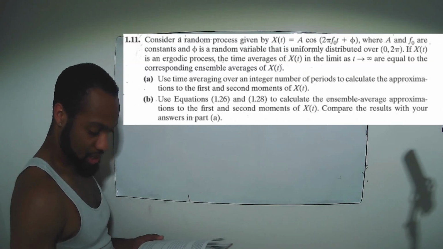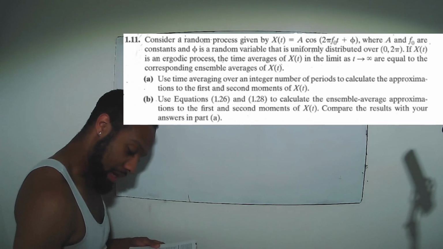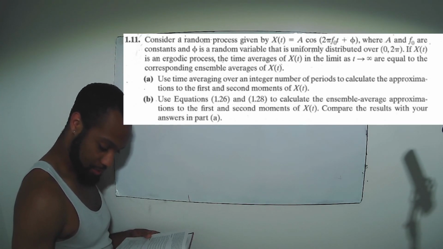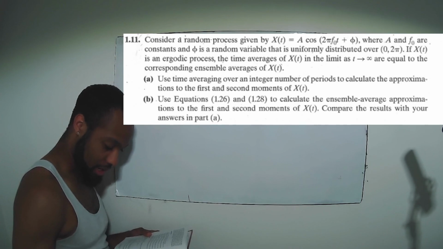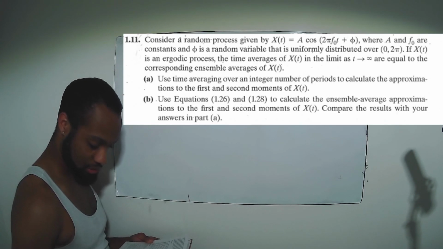All right, ladies and gents, we'll be doing problem 1.11 next. 1.11 says, consider a random process given by x of t is equal to A cosine 2 pi f naught t plus phi, where A and f naught are constants and phi is a random variable that is uniformly distributed over 0 to 2 pi.